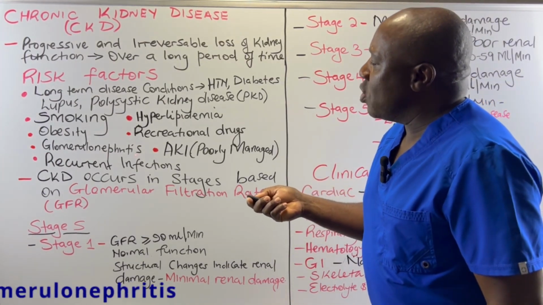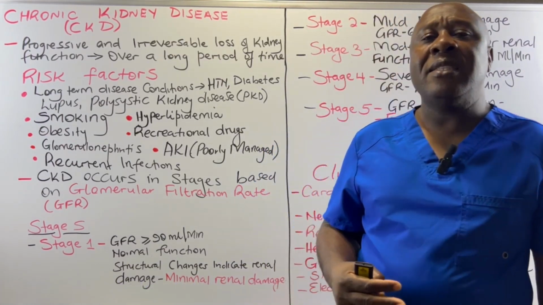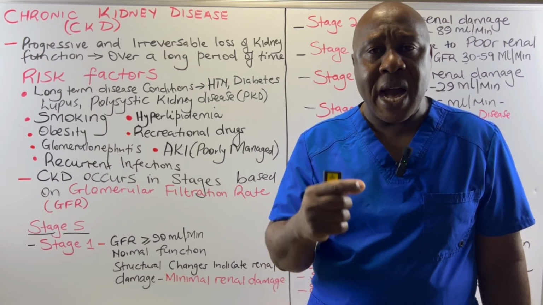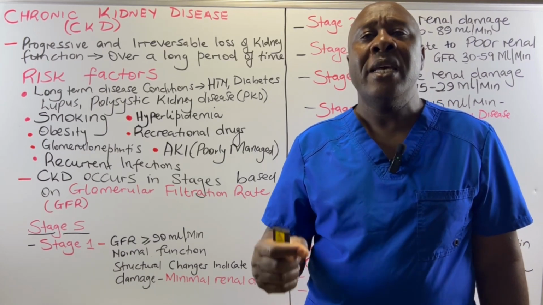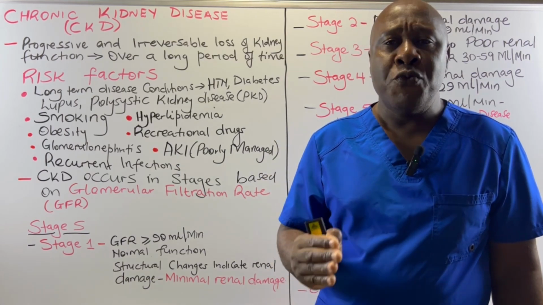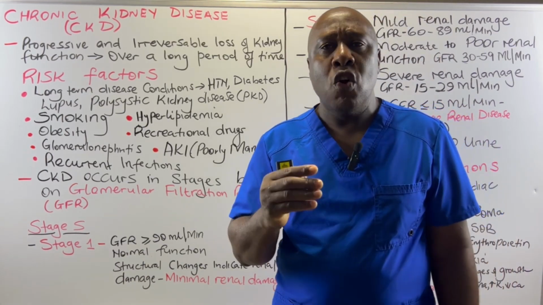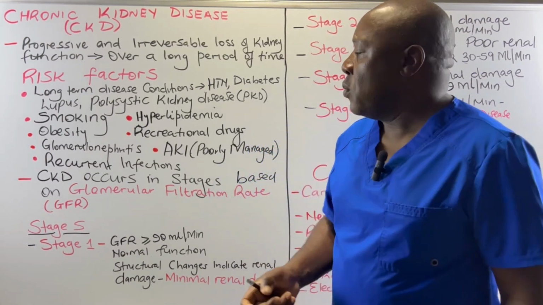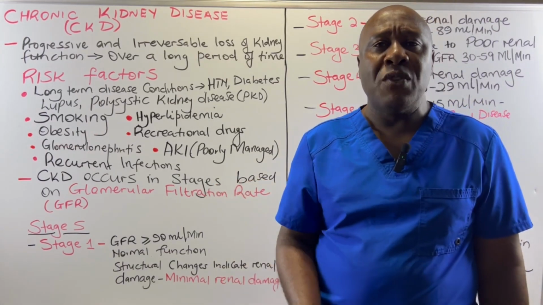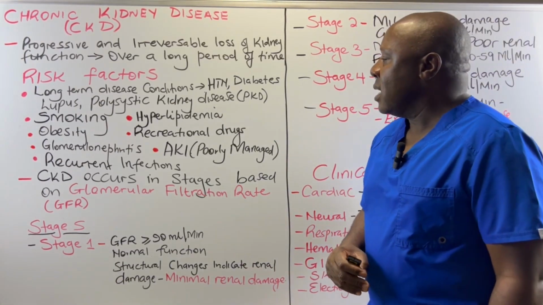Then we have glomerulonephritis. Just as a reminder, the glomerulus is that part of the nephron which is concerned with the actual filtration of blood into urine. It is made up of a network of blood vessels. These blood vessels are semi-permeable. So if this glomerulus is infected, we say it is glomerulonephritis. If the glomerulus is infected, it has the possibility of causing CKD in individuals.